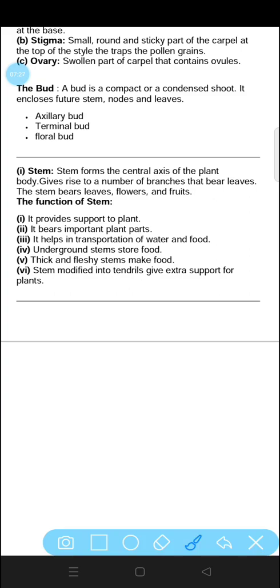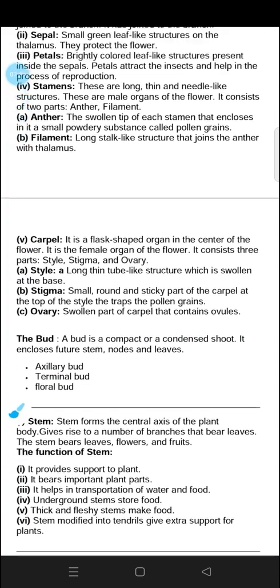A bud is a compact or condensed shoot. It encloses future stem nodes and leaves. Buds are of types: axillary buds, terminal buds and floral buds. So this is the type of bud.